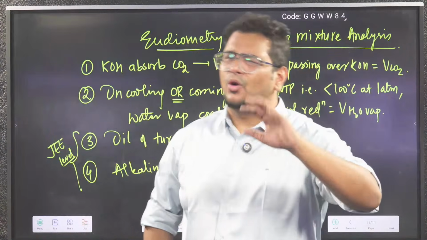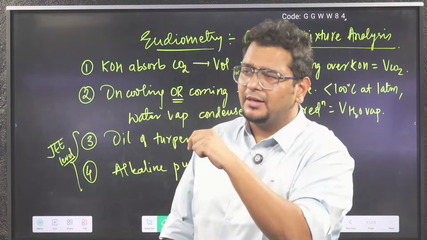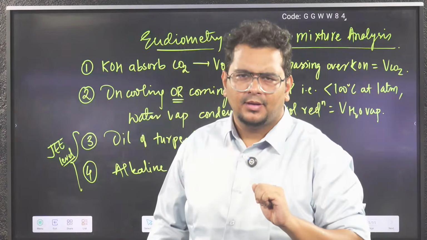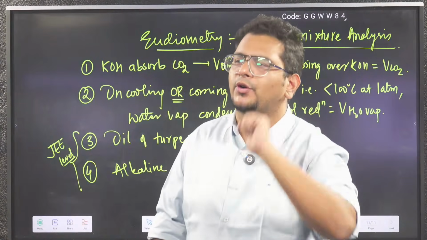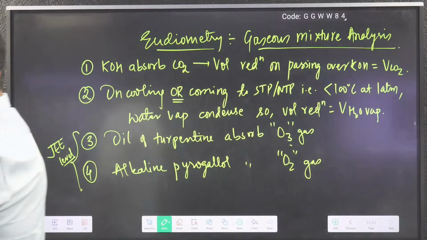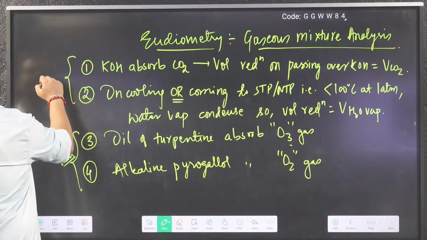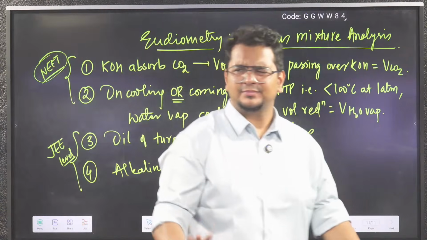On condensation, on cooling, bringing to STP, if volume is reduced by 30 ml, then water vapor is 30 ml. On passing over KOH pellets, if volume is reduced by 40 ml, then CO2 is 40 ml. Anyway, this is the theory part. Mostly the questions will come from here. But if they ever cross that level, we should be prepared.